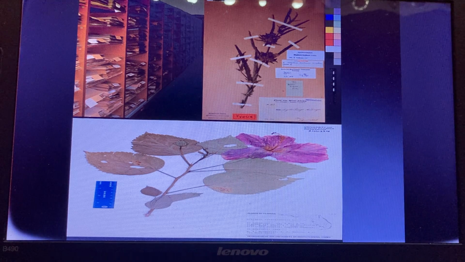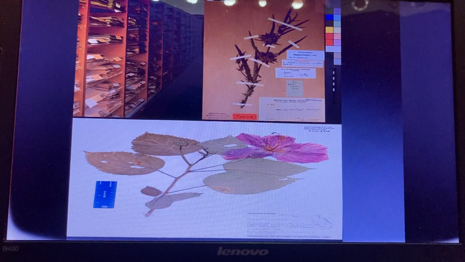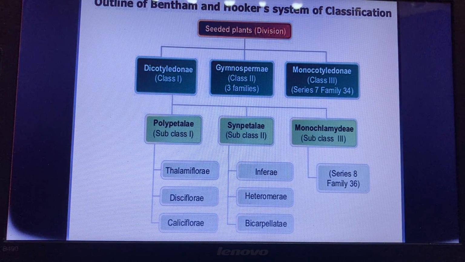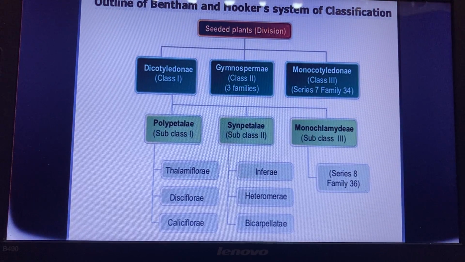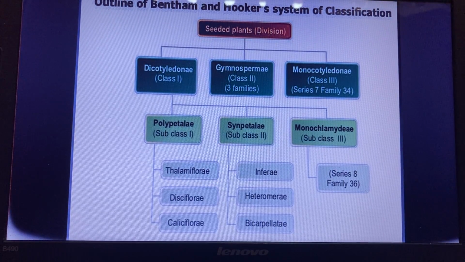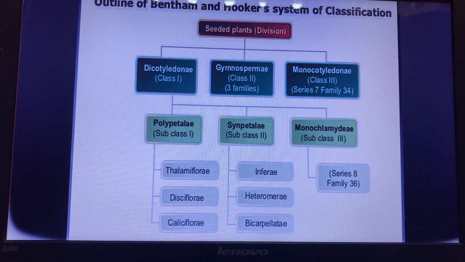Bentham and Hooker classified the natural system in their book named Genera Plantarum, in 3 volumes. Outline of the Bentham and Hooker system of classification. Already you know that plants are divided into two categories, cryptogamy and phanerogamy, based on the absence and presence of seeds and flowers. Now we are going to discuss seeded plants. Under the seeded plants, there are 3 classes. Class 1 Dicotyledonae, class 2 Gymnospermae, class 3 Monocotyledonae.